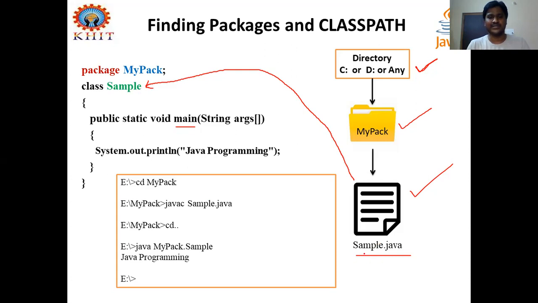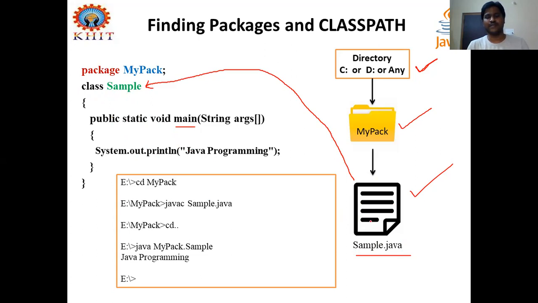Why have I given the sample.java file name to this Java program? Because in this file there is a class called sample and it contains the main method. That's why this is the main class. Every Java program has its file name same as the main class contained in that program, right? And this one is simple.